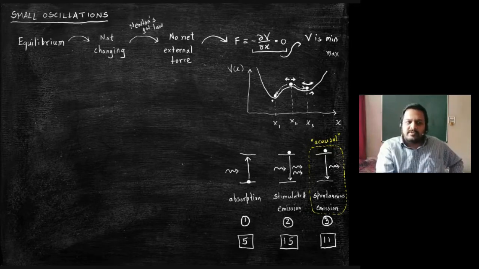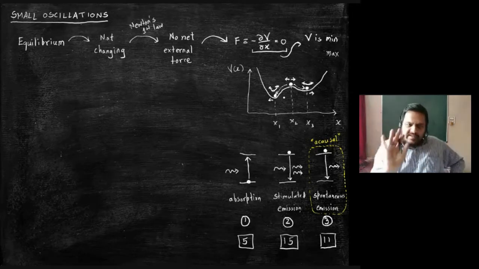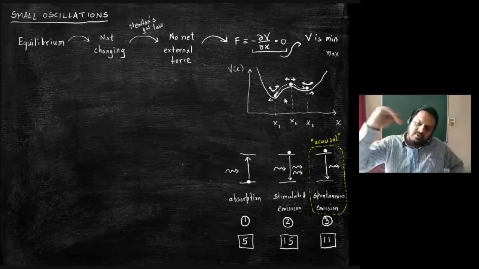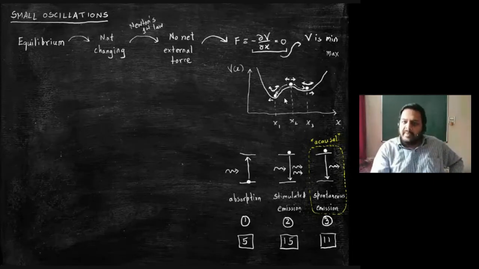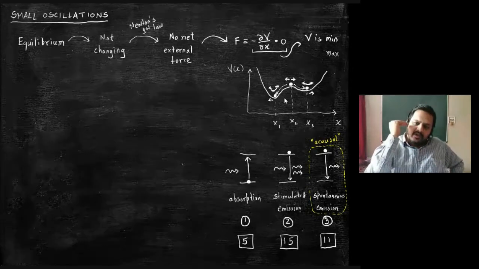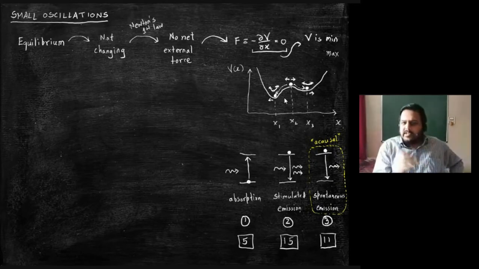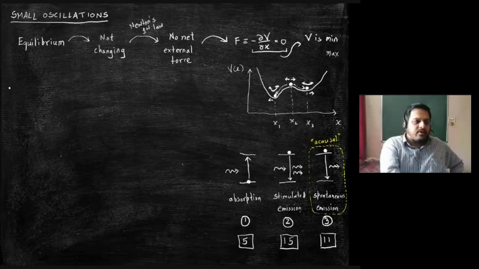Similarly, here also, if I push this guy in any one direction, he will initially go up, but then he will oscillate. Everyone agrees with this? Yes, sir. A particle at a position of unstable equilibrium, when pushed, moves towards the nearest minimum in the potential. A particle at a position of stable equilibrium, when pushed, goes and comes back, so it oscillates. So there are two types of equilibrium positions.